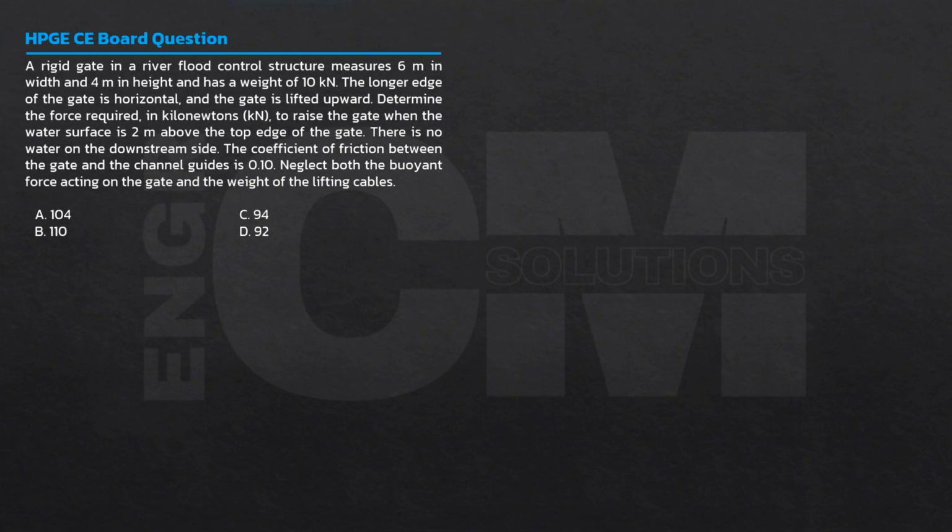A rigid gate in a river flood control structure measures 6 meters in width and 4 meters in height and has a weight of 10 kilonewtons. The longer edge of the gate is horizontal and the gate is lifted upward. Determine the force required to raise the gate when the water surface is 2 meters above the top edge of the gate. There is no water on the downstream side. The coefficient of friction between the gate and the channel guides is 0.1. Neglect both the buoyant force acting on the gate and the weight of the lifting cables.